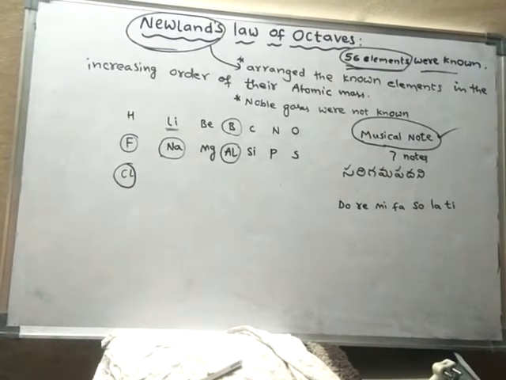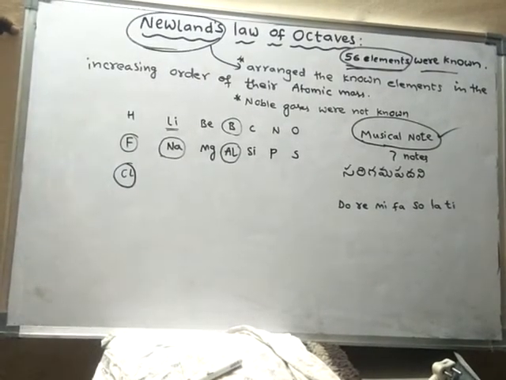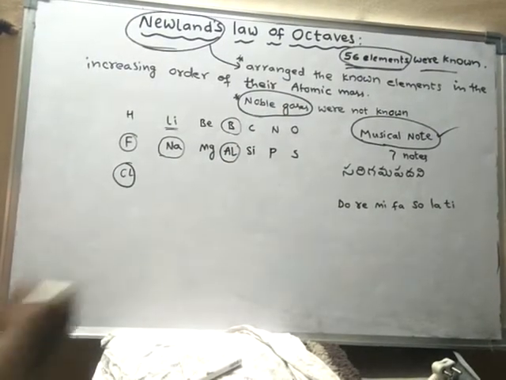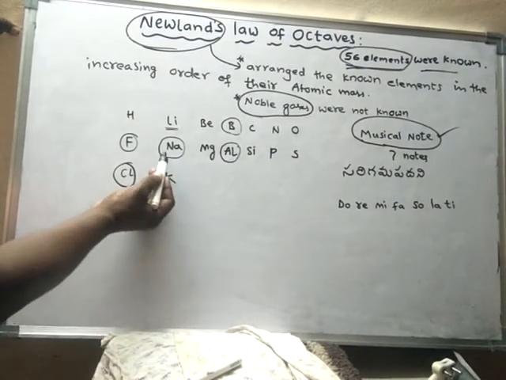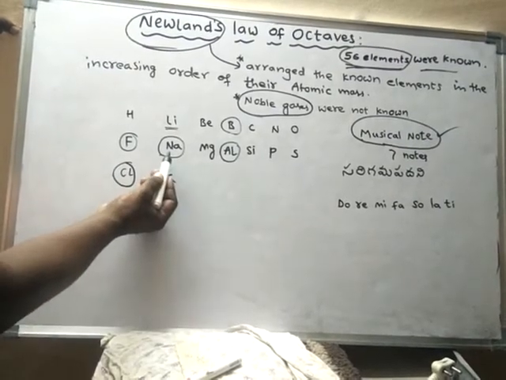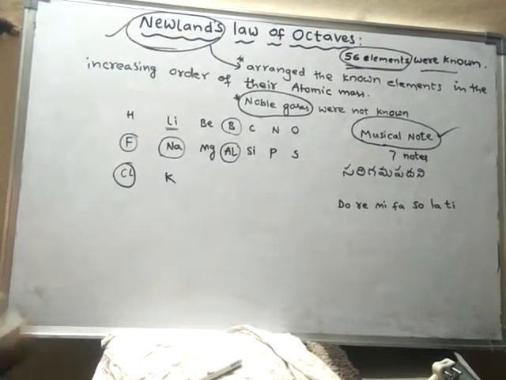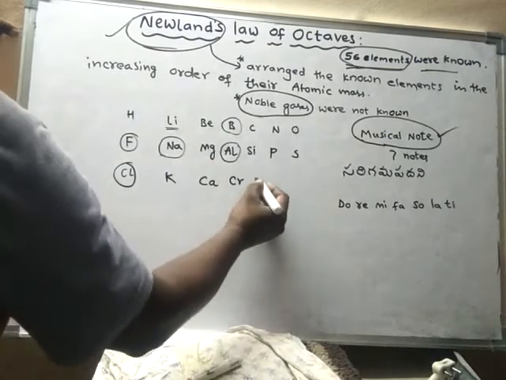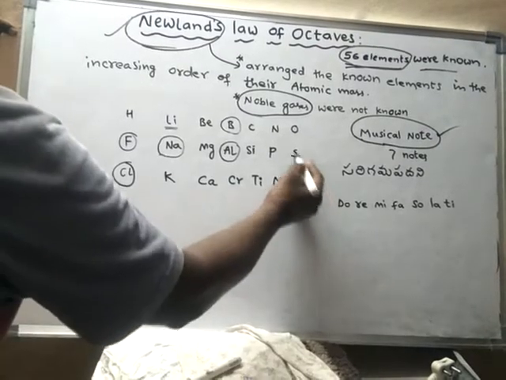What is the element after chlorine? After chlorine, argon should come, but argon is not yet discovered because argon is a noble gas. Next to argon is potassium. The properties of potassium are similar to the properties of sodium, and the properties of sodium are similar to the properties of lithium. In this way, Newland arranged the elements. After potassium comes calcium, and after calcium he arranged chromium. After chromium, he arranged titanium. After titanium, he arranged manganese, and iron.